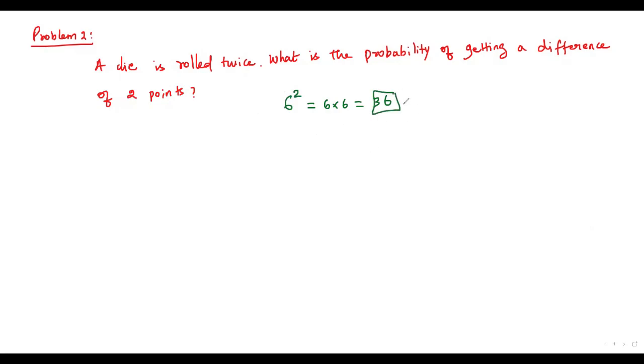Now to get the probability of getting a difference of 2 points, that is for this event to get the probability, first we have to write all the 36 possible outcomes.